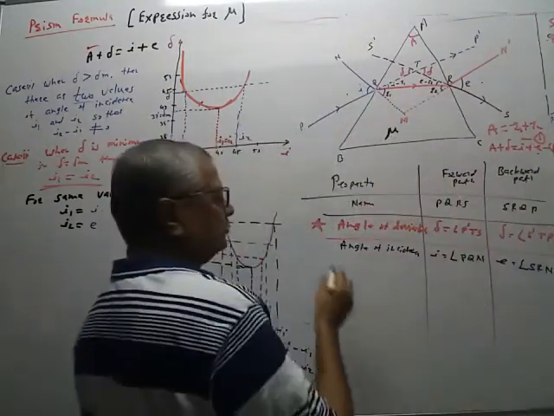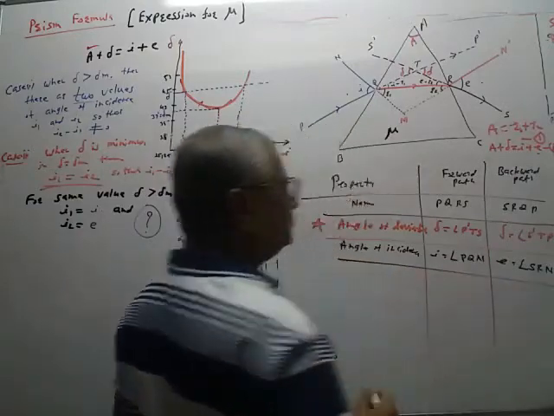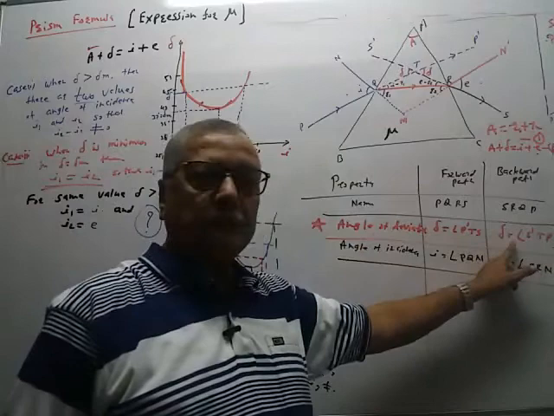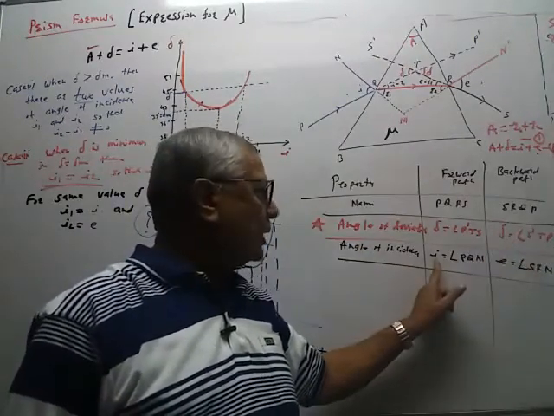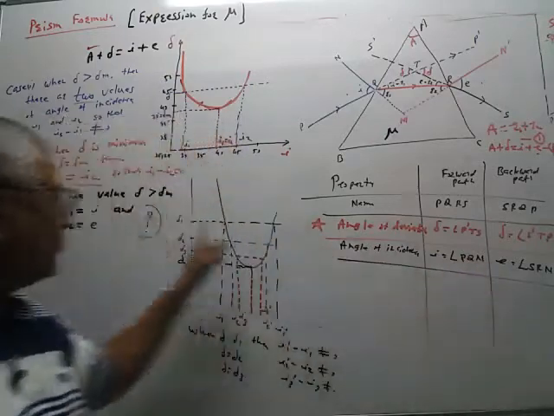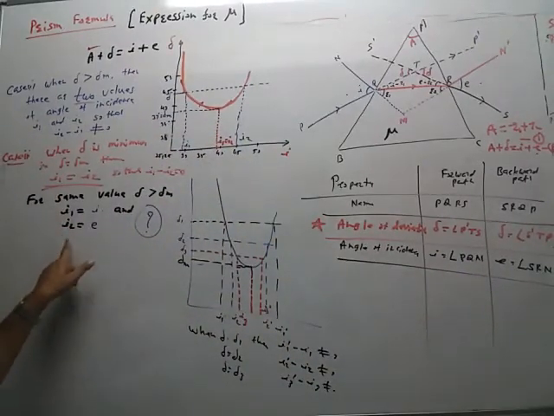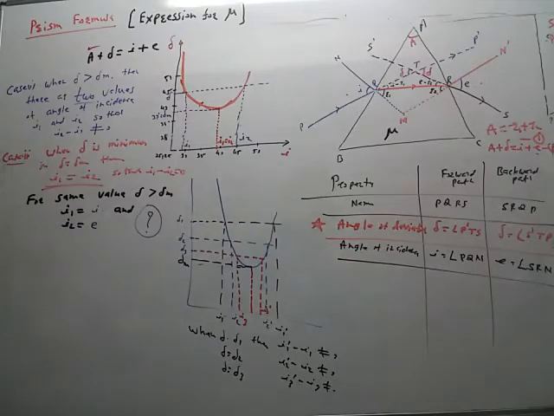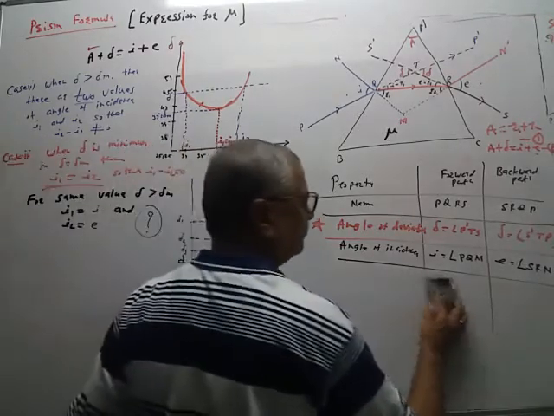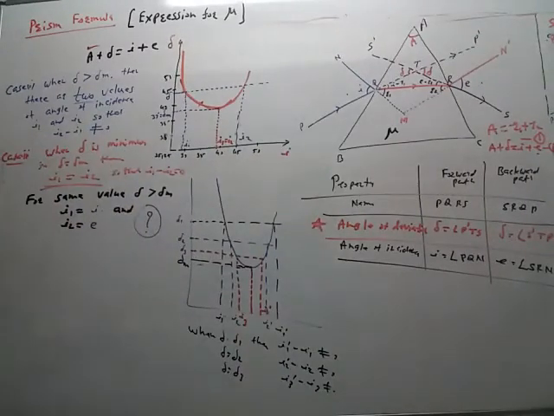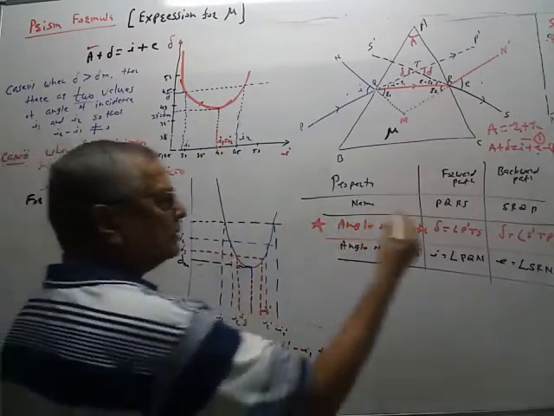So what this table shows, for same value of delta there are two angles of incidence, one is I and other is E, and this I and E here we have denoted by I1 and I2. So what this table indicates, that is the important part. The table shows that, we only want this result.